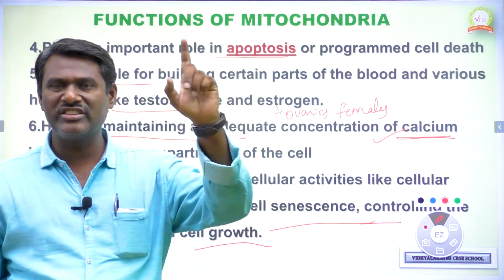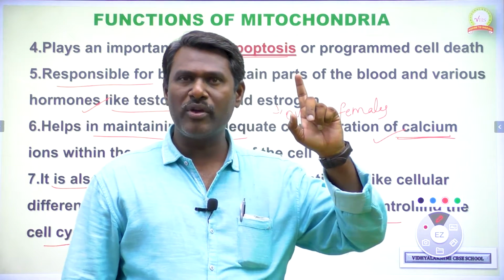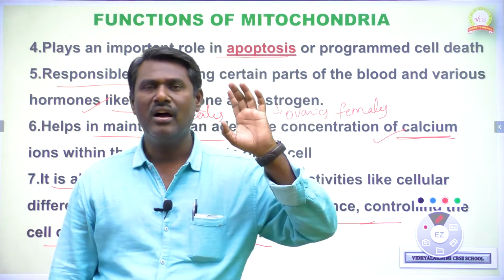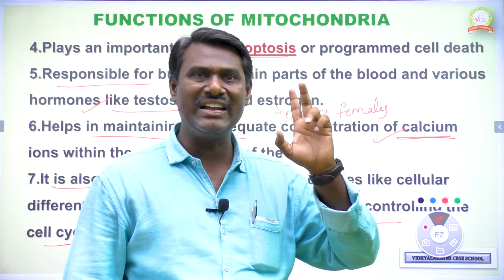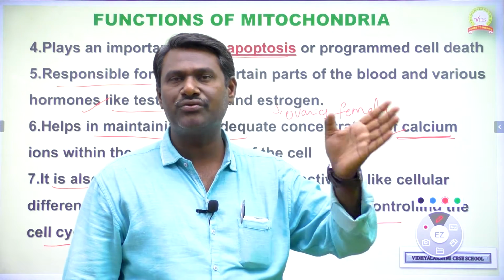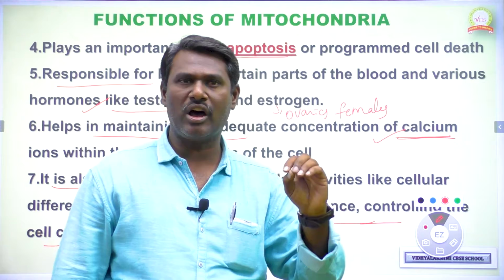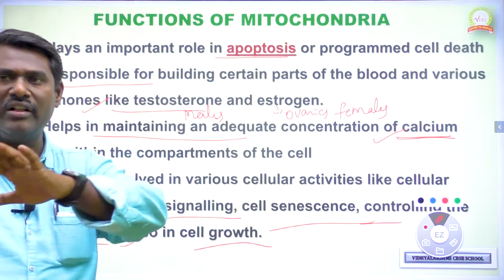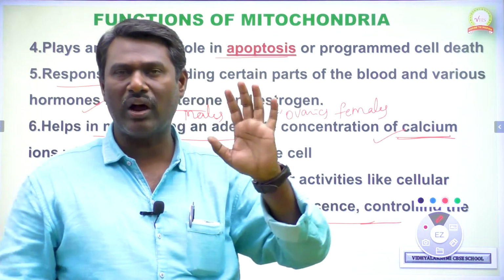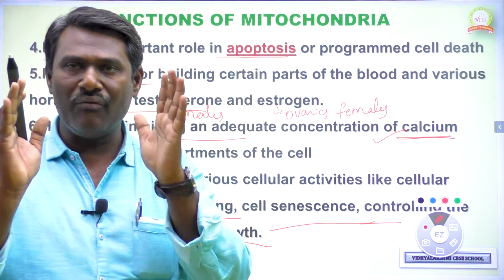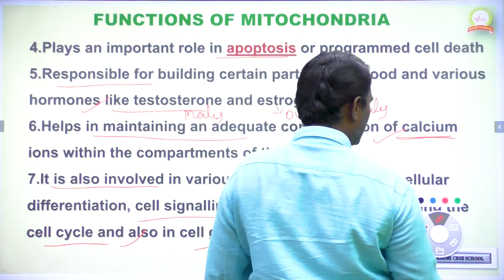The first primary function is energy production. Next, detoxification of ammonia. Next, apoptosis, which is called programmed cell death. It is also useful in maintaining salt and ion concentration, and in the production of testosterone and estrogen hormones, cell growth, and cell differentiation. All these are influenced by mitochondria. That's what mitochondria is, a very important cell organelle present inside the cell. That's the importance of mitochondria.